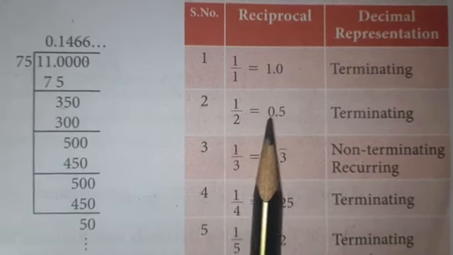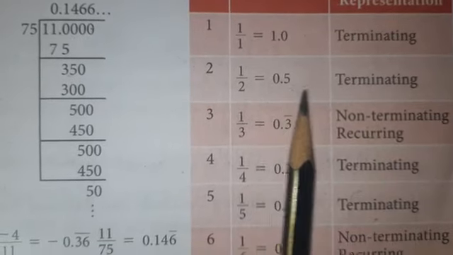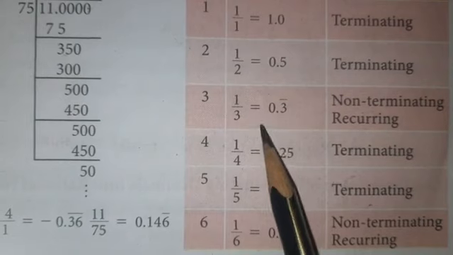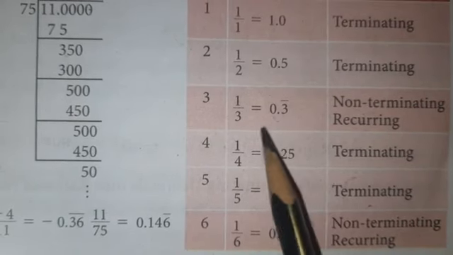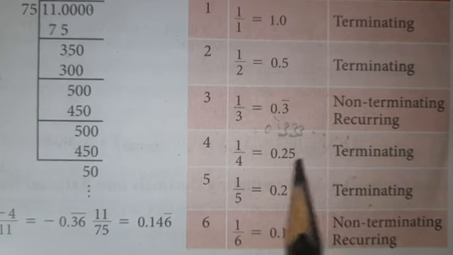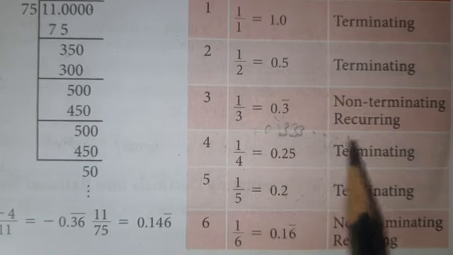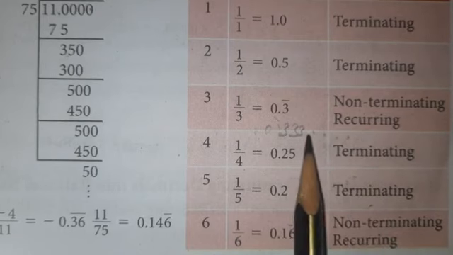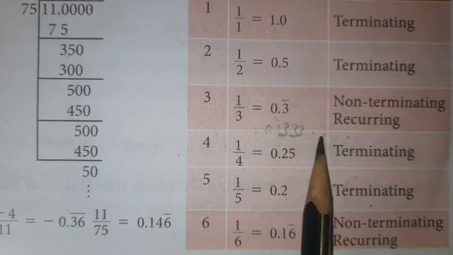Second example, 1 by 2. I already did this example. You will get the answer as 0.5. Therefore, it is terminating. Now 1 by 3 is equal to 0.3 bar. This means 0.333 etc. This is the meaning of 0.3 bar. This type of decimal is non-terminating recurring. It keeps going. Therefore, it is non-terminating recurring.